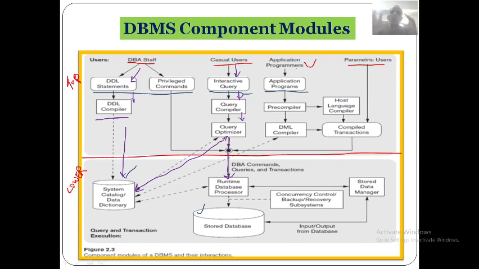For that, the application programmers write the programs. The application program will be the interface for them. Once they write their program with the help of this interface, they need to compile it. They are submitted to the compiler.